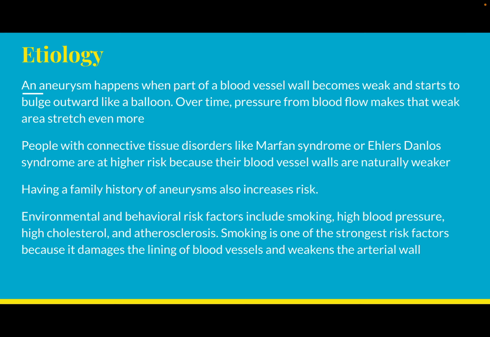An aneurysm forms when part of a blood vessel wall weakens and begins to bulge outward due to constant blood pressure. Arteries are under high pressure because they carry blood directly from the heart. If a section of the wall becomes weak, it cannot withstand that pressure and starts to stretch. Over time, the bulge can grow larger.